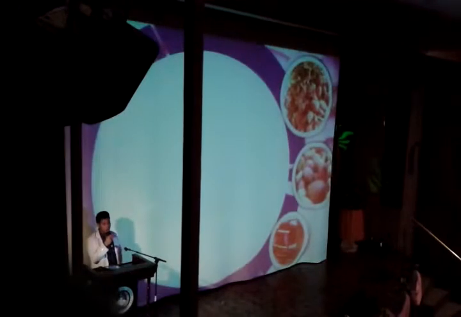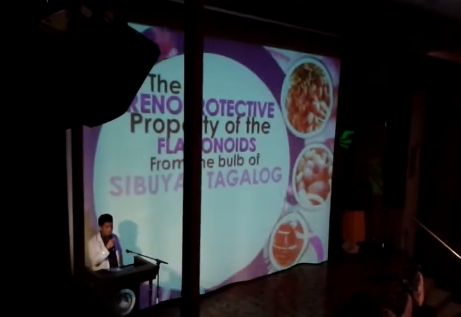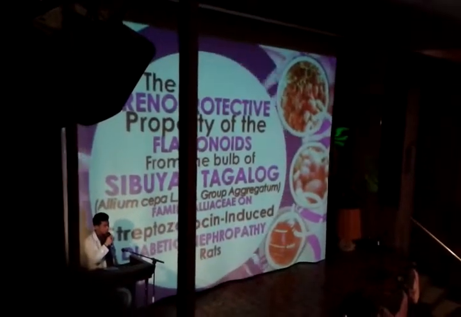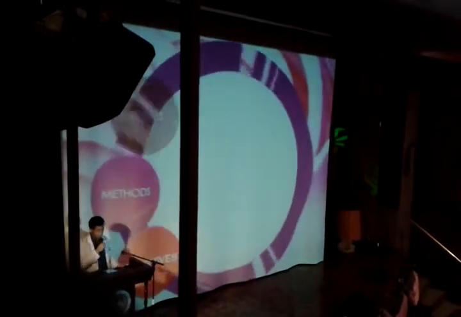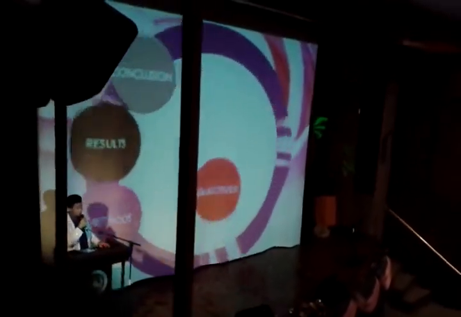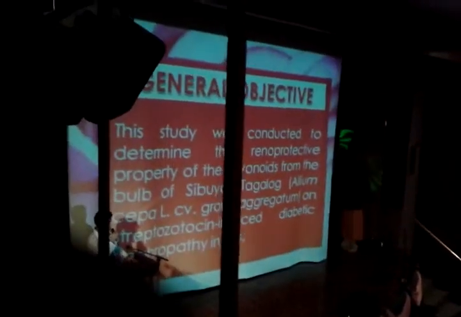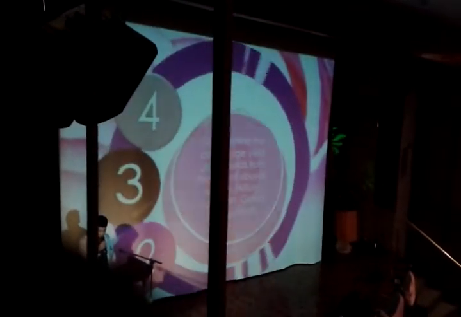Thus, this led researchers to the determination of the renoprotective property of the flavonoids of Sibuyas Tagalog bulb, Allium cepa, group aggregatum, family Alliaceae, on streptozotocin-induced diabetic nephropathy in rats. The objectives. Generally, the study was conducted to determine the renoprotective property of the flavonoids of Sibuyas Tagalog bulb. The specific objectives. Number 1, to determine the percentage yield of the flavonoids.